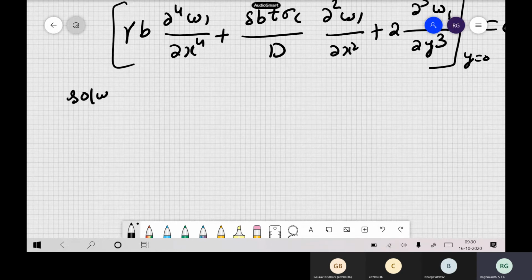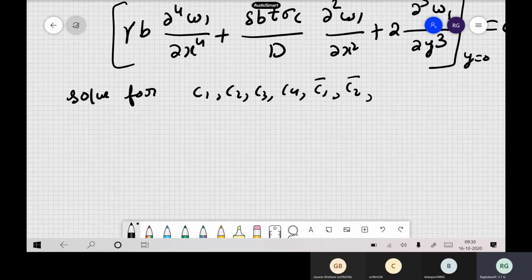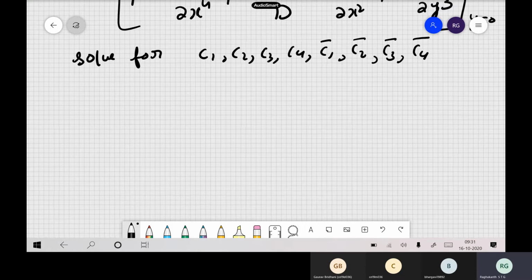So now you solve for all these conditions. So C1, C2, C3, C4, so C1 bar, C2 bar, then C3 bar, then the C4 bar. If you substitute all those things, you will get finally some nice equations. Finally, all of them will boil down to two types of conditions itself.